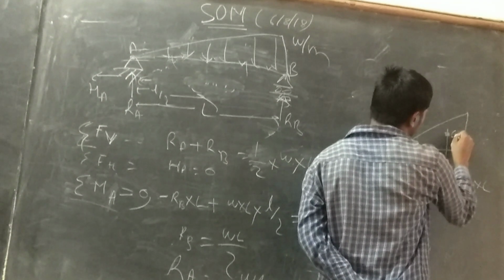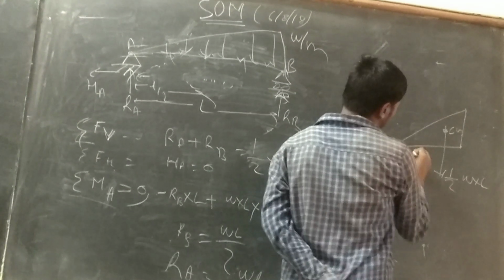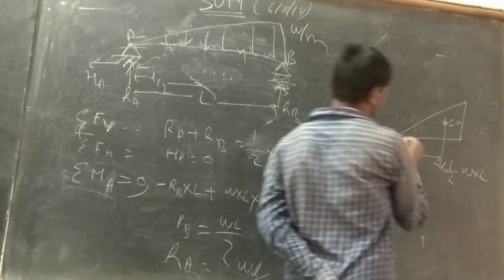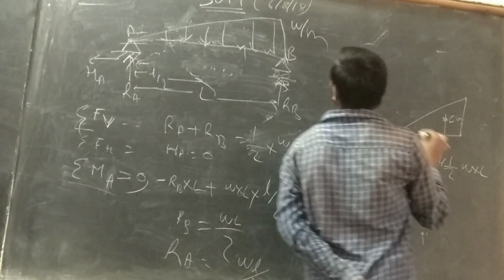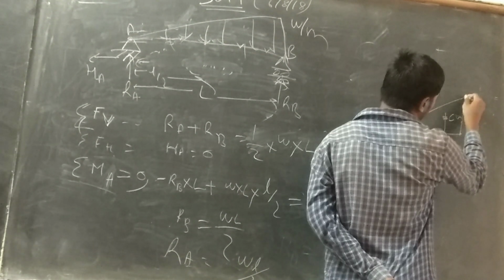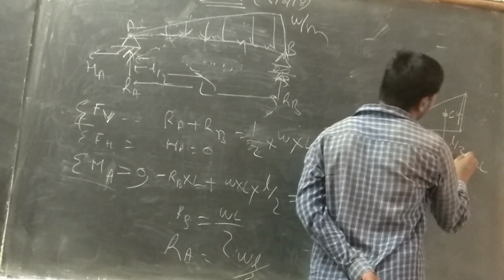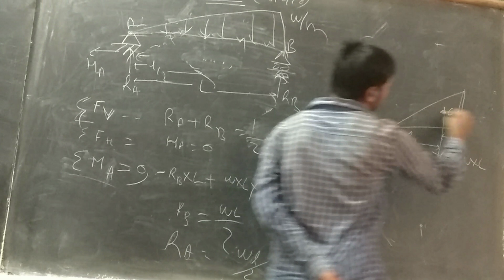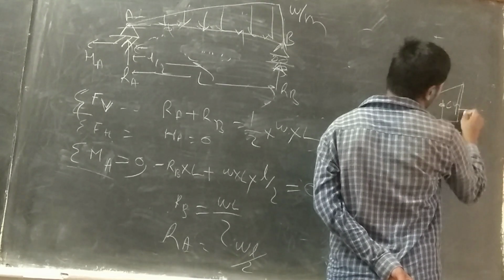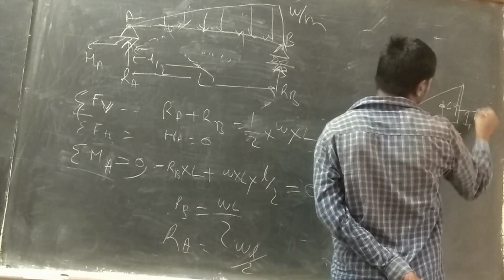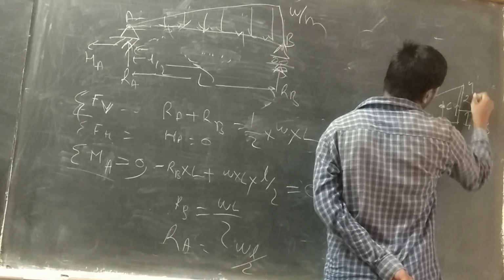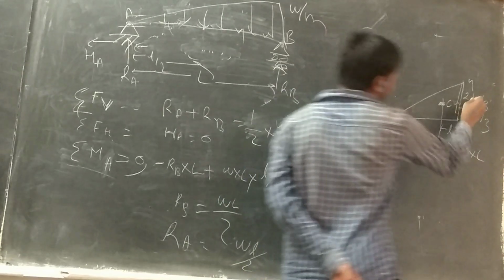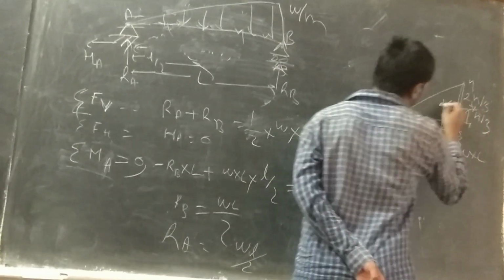The CG of the triangle is at one third of the length from one side and two thirds from the other, that is, L by 3 from here and 2L by 3 from there.